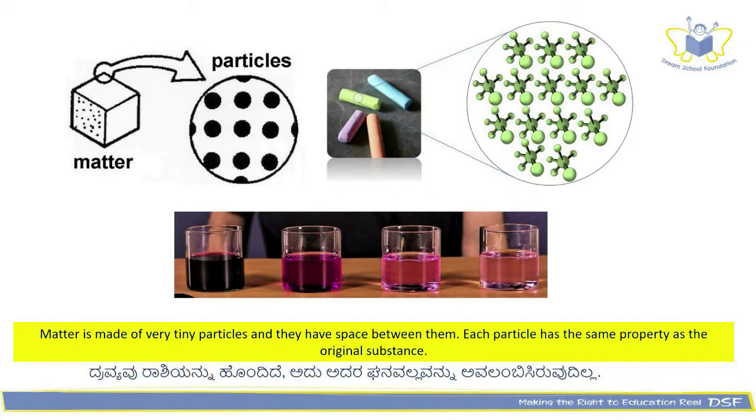Matter is made up of tiny particles and they have space between them. Each particle has the same property as the original substance. Here is the proof for it. Even after the serial dilution of potassium permanganate solution, you can still see the pink color in it.